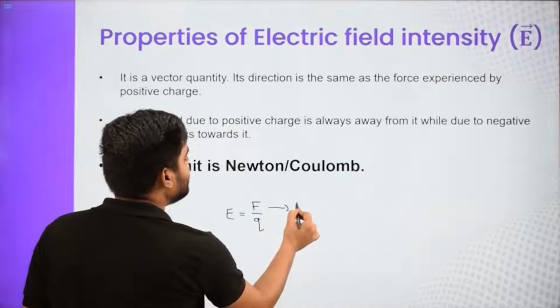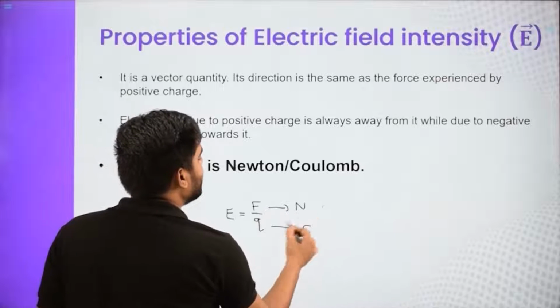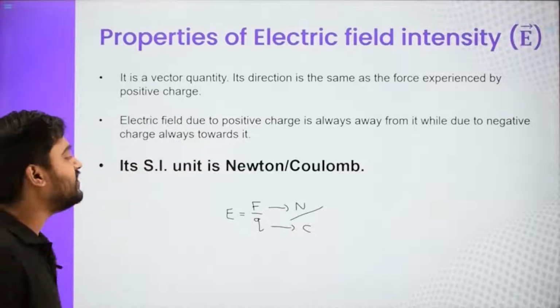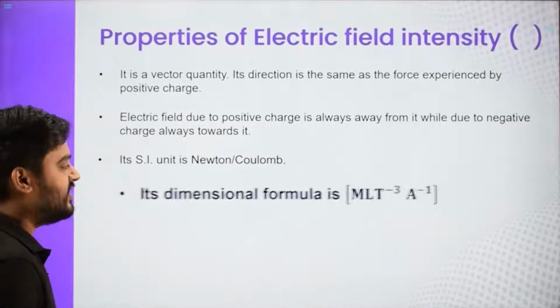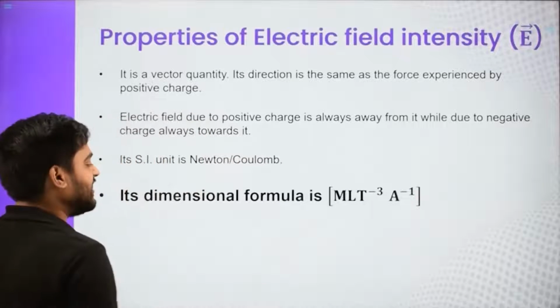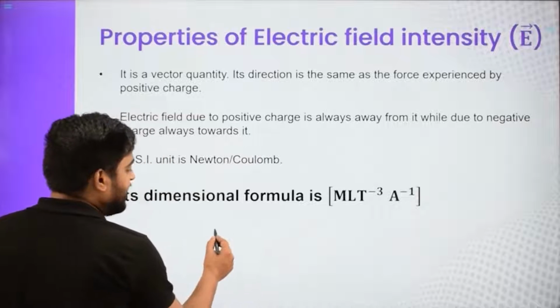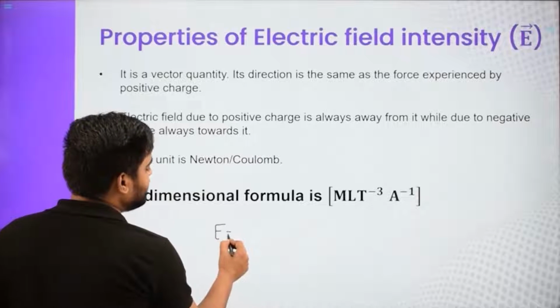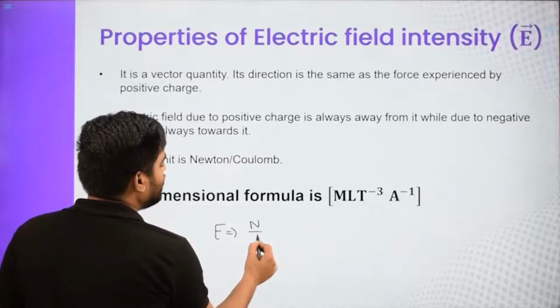So force is Newton and the charge is Coulomb. So the SI unit is going to be Newton per Coulomb. What about dimension? Its dimensional formula is M L T raised to minus 3 A raised to minus 1. I am deriving it in front of you. Basically, electric field intensity is nothing but Newton per Coulomb.